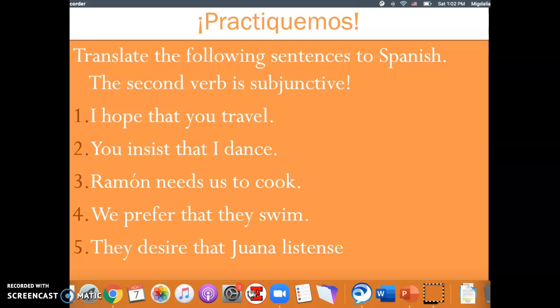Now it is your turn to practice. Please look at the practiquemos section on your notes and translate the following sentences using the subjunctive. Hint, the second verb in each sentence is the subjunctive.